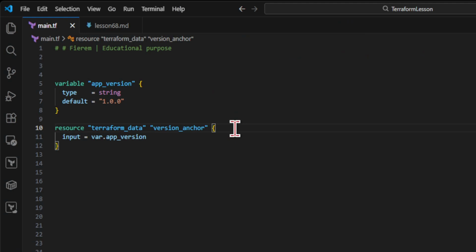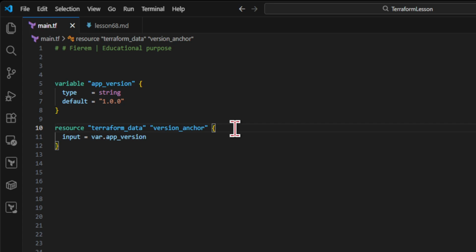Terraform data gives Terraform a managed object that can store an input value in state. The mechanism is that Terraform compares the current input value with the prior state value during planning. The outcome is that a plain configuration change becomes something Terraform can reason about as tracked state, instead of an untracked comment in your code.